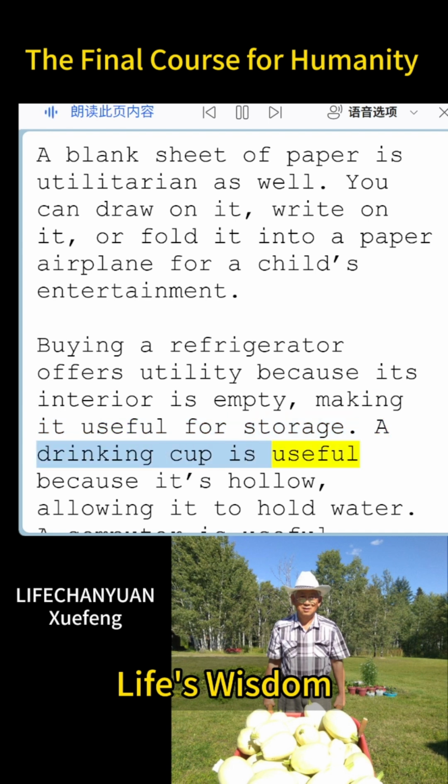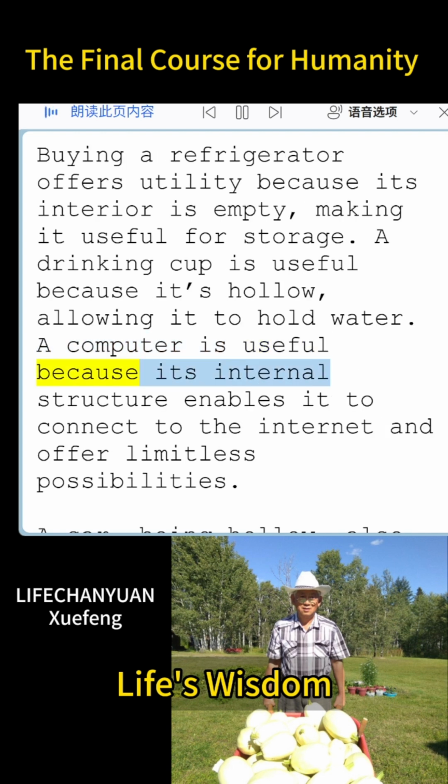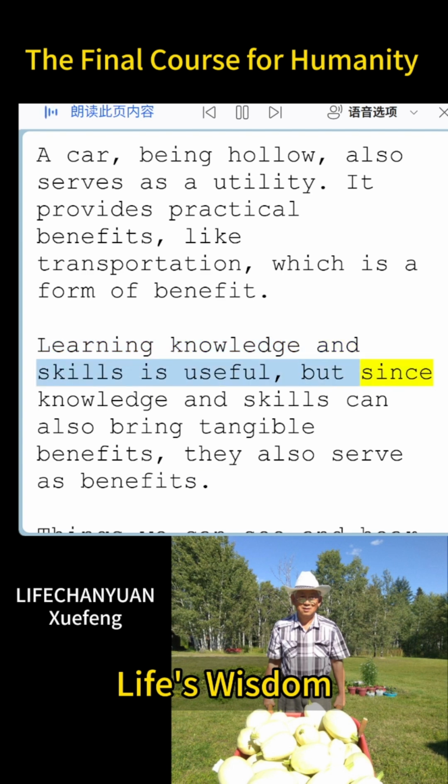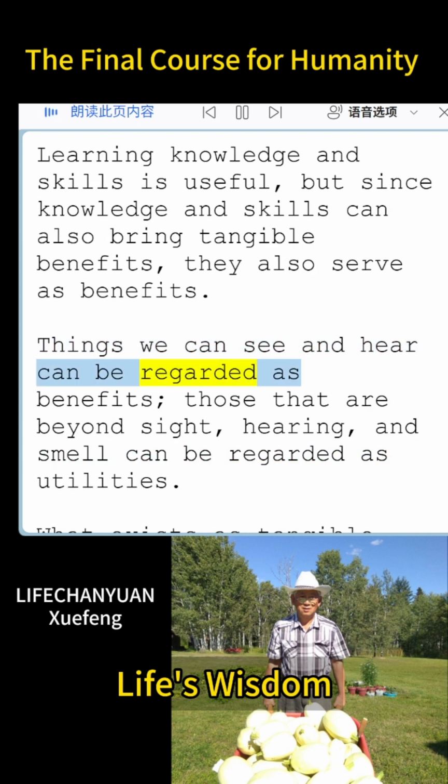A drinking cup is useful because it's hollow, allowing it to hold water. A computer is useful because its internal structure enables it to connect to the internet and offer limitless possibilities. A car, being hollow, also serves as a utility. It provides practical benefits, like transportation, which is a form of benefit. Learning knowledge and skills is useful, but since knowledge and skills can also bring tangible benefits, they also serve as benefits. Things we can see and hear can be regarded as benefits, those that are beyond sight, hearing, and smell can be regarded as utilities.